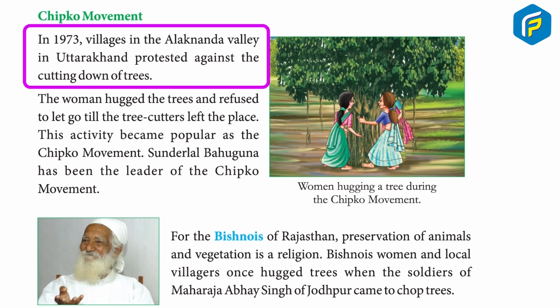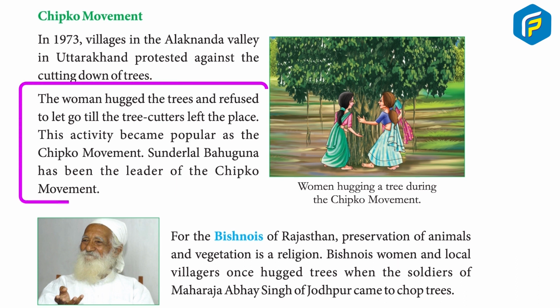Chipko movement. In 1973, villages in the Alaknanda Valley in Uttarakhand protested against the cutting down of trees. The women hugged the trees and refused to let go till the tree cutters left the place. This activity became popular as the Chipko movement. Sundar Lal Bahuguna has been the leader of the Chipko movement.